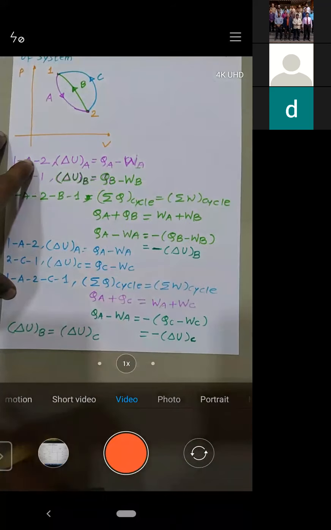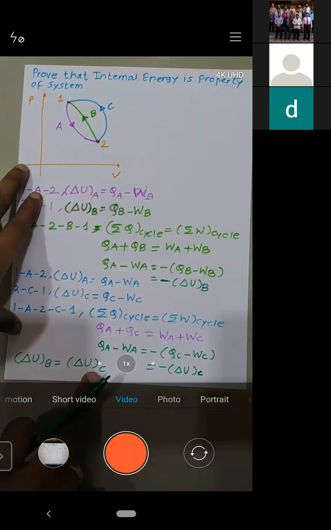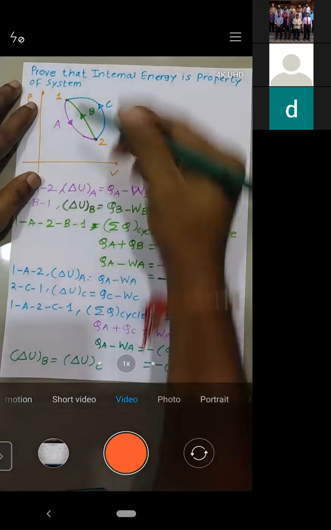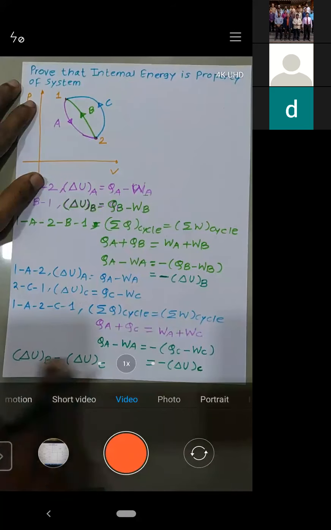So that is what is written, right? What do you understand from this? The change in internal energy through path B is the same as the change in internal energy through path C. Whether you go through path B or path C, the change in internal energy is the same.